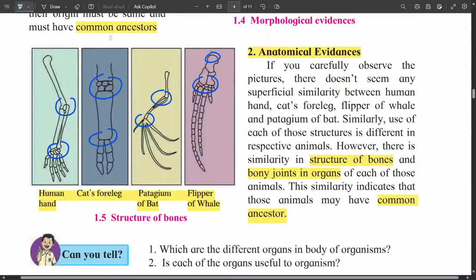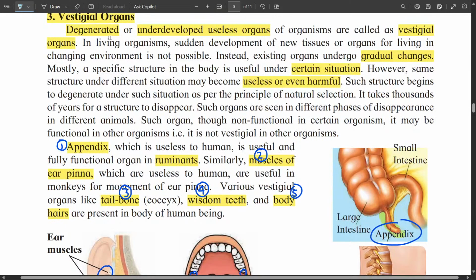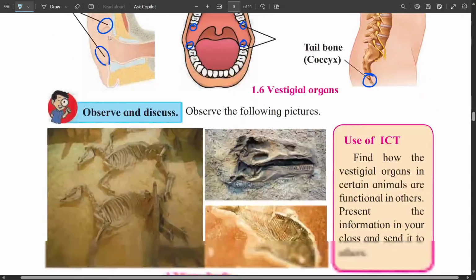Then we saw the anatomical evidences which showed the similarities in the internal characteristics, followed by vestigial organs, that is the degenerated and underdeveloped useless organs in human beings which are still functional in other organisms.